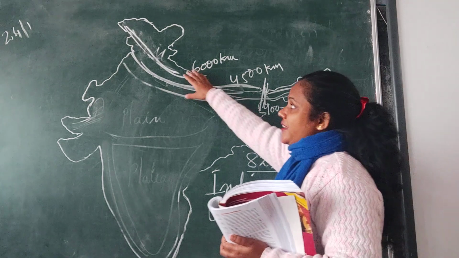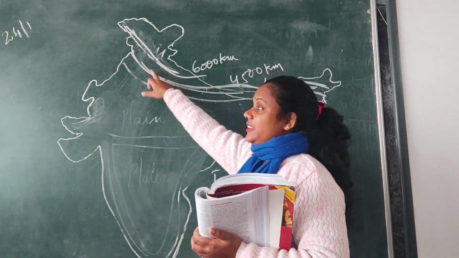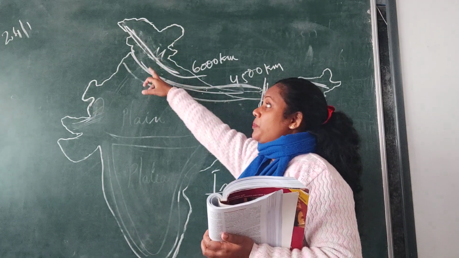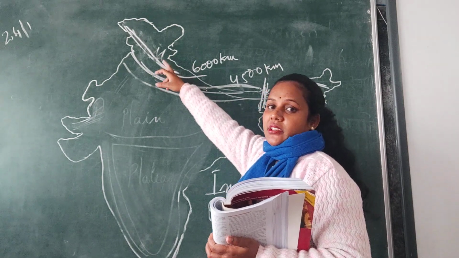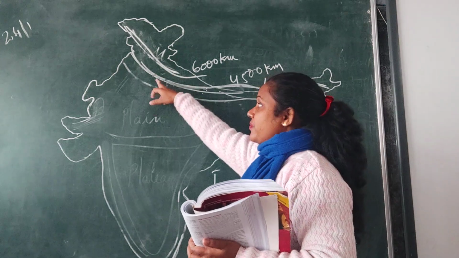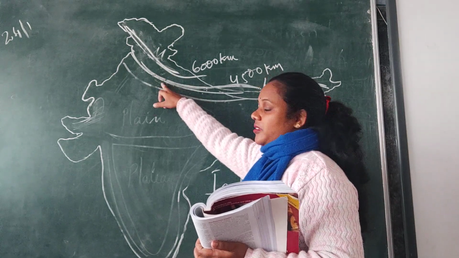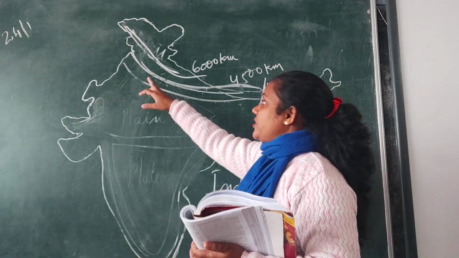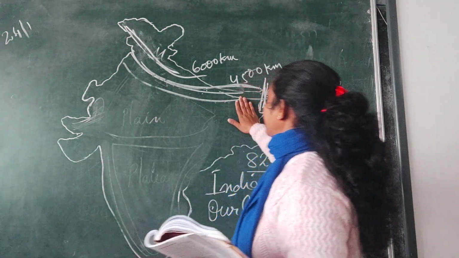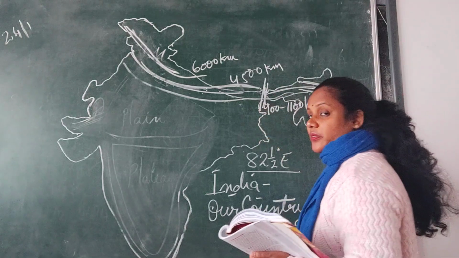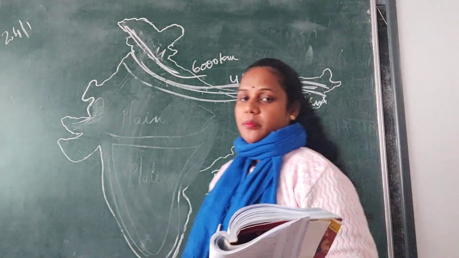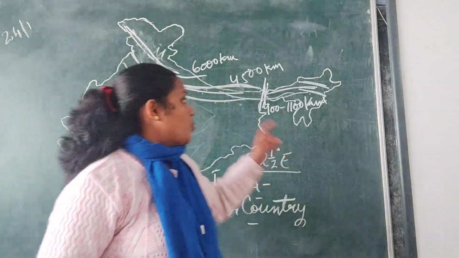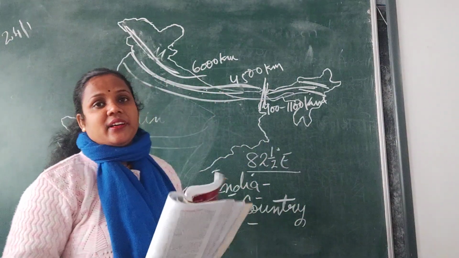Different ranges are the Zaskar range, Ladakh range, Karakoram range, I told you. The highest mountain peaks are Mount Everest and Mount Godwin Austen. Here in Himachal we have the Pir Panjal range. Then when they are beyond the Brahmaputra river, they are known as the Purvanchal range. Okay. So this is about the one physical feature of India.